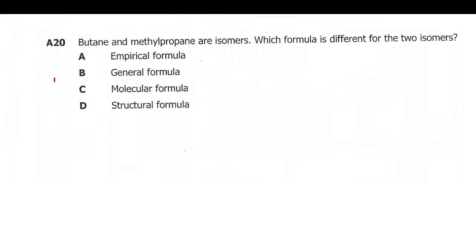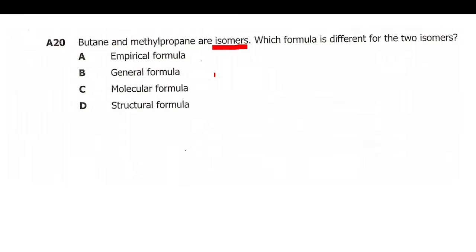Question 20 says butane and methylpropane are isomers. Which formula is different for the two isomers? So butane and methylpropane are isomers. First of all, you need to know the definition of isomers.